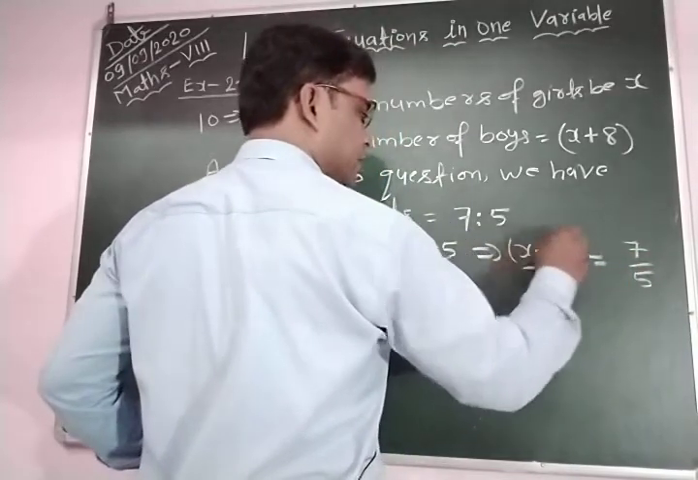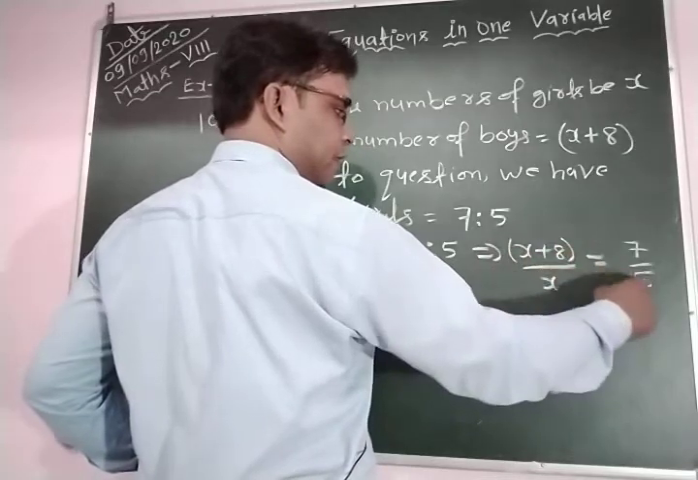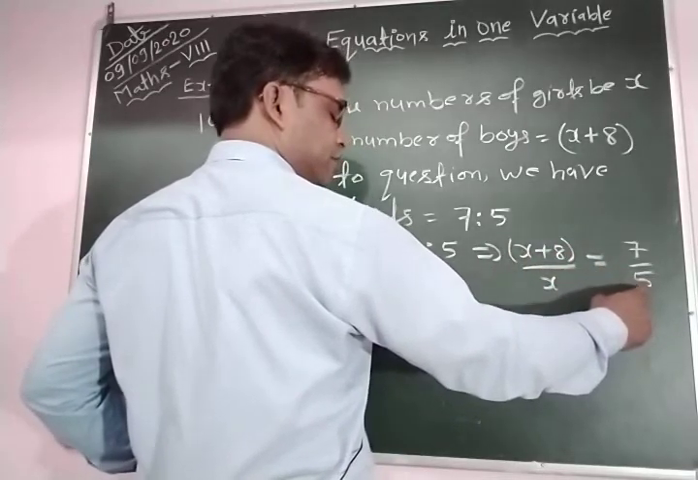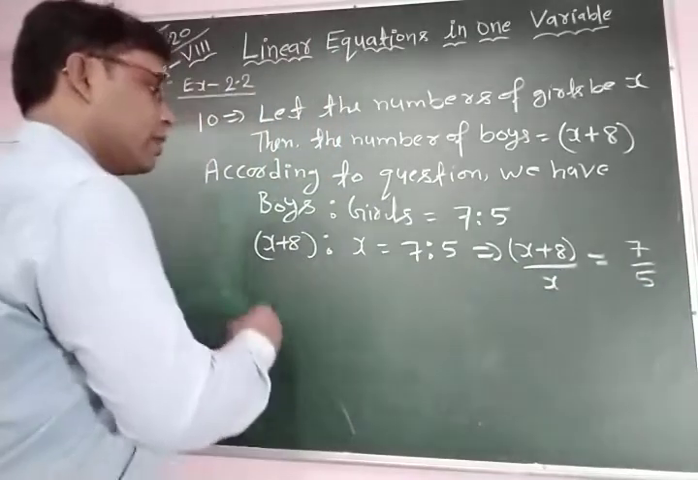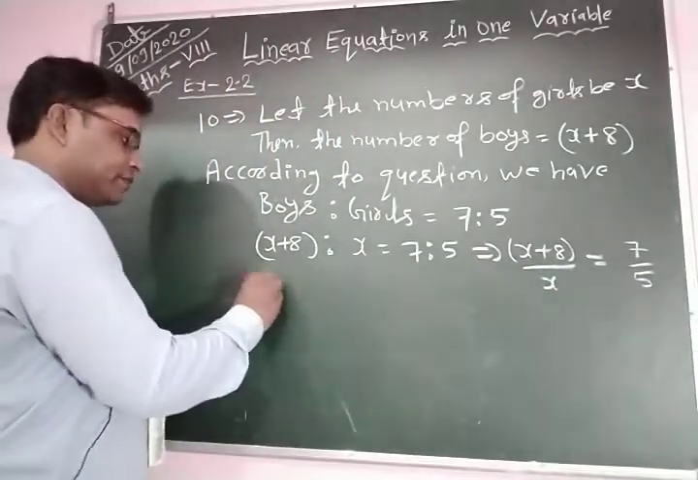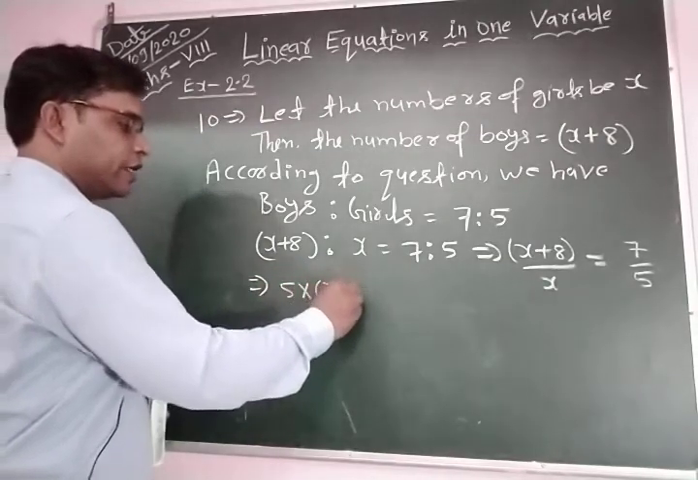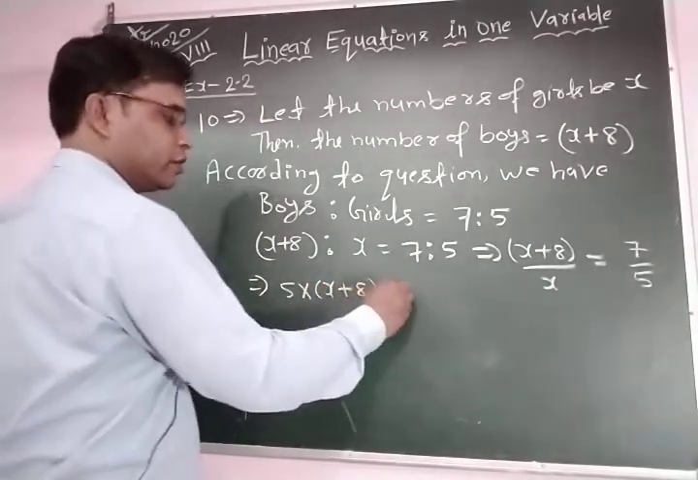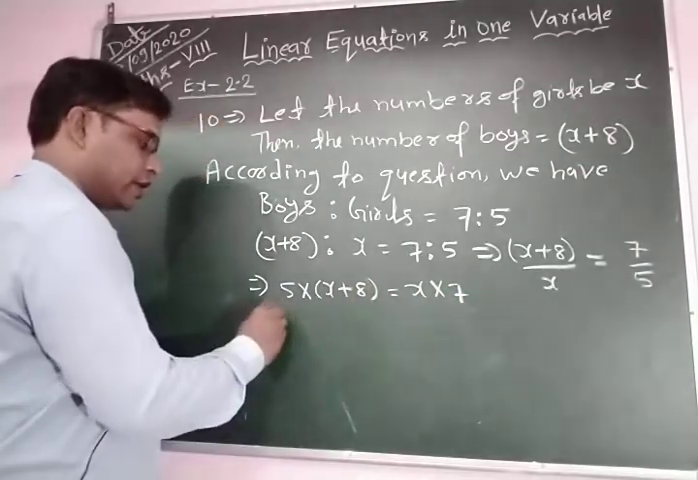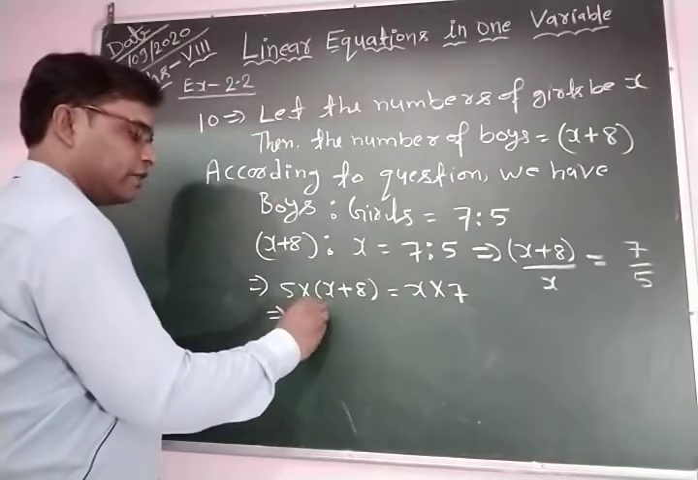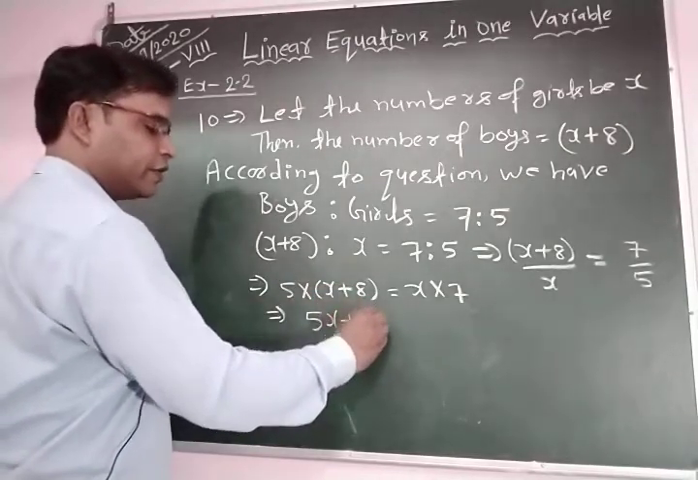Now we use the cross multiplication method. It means that this numerator is multiplied by this denominator, and this denominator is multiplied by this numerator. So this implies that 5 into (x plus 8) is equal to x into 7. So we obtain here 5 into x, 5x, plus 5 into 8, 40.